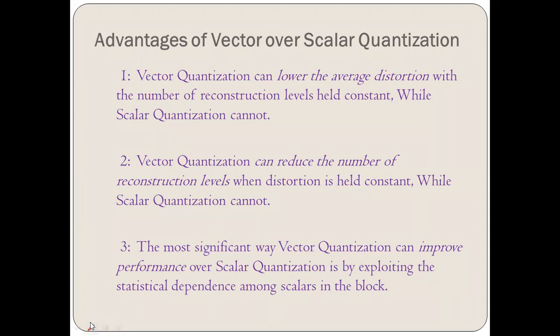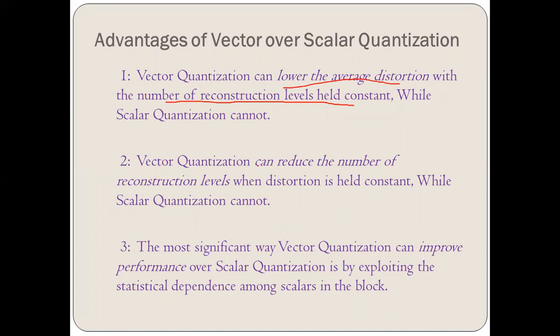First point, vector quantization can lower the average distortion with the number of reconstruction levels held constant. When we hold the number of reconstruction levels constant, it can lower the average distortion. This is the reason for lower average distortion, while scalar quantization cannot.